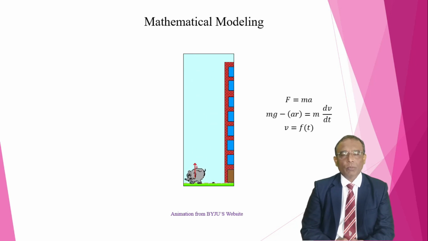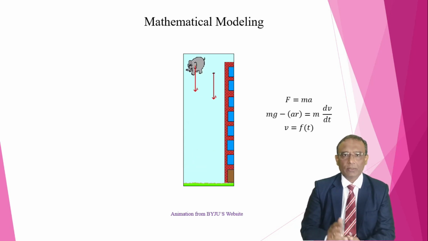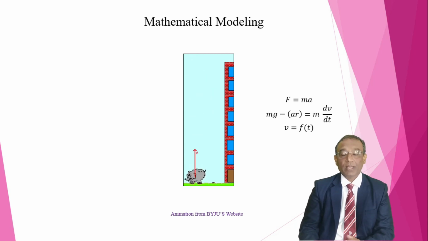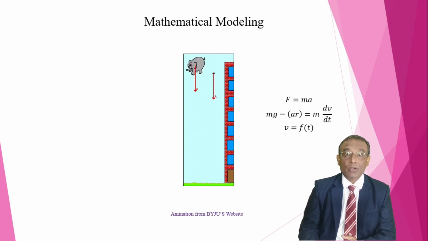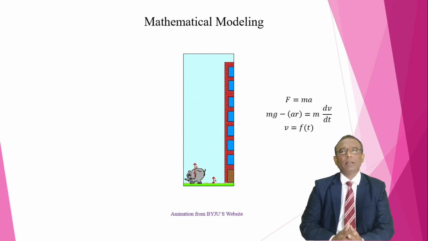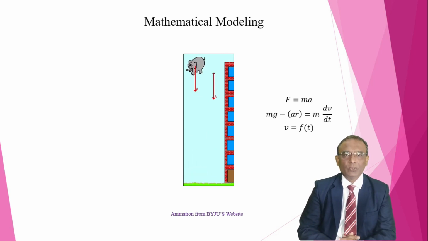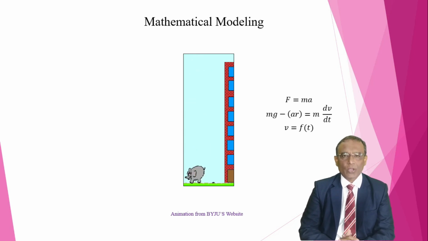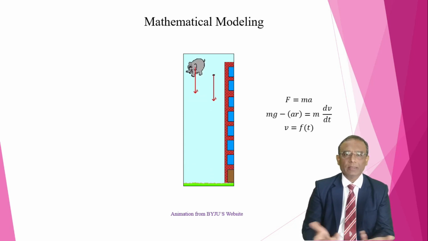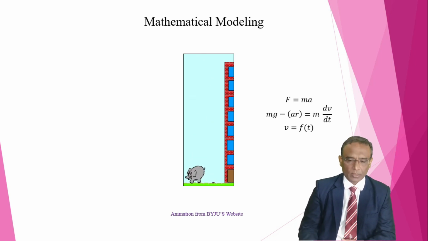And in our problem, what we are supposed to do, we want velocity in terms of t. That we have done. But for time t equal to 3 seconds, for time t equal to 0.5 seconds, or time t equal to 0.1 second, we can find the velocity, meaning we can find the instantaneous velocity. Okay, this is a little bit about mathematical modeling. This type of thing you can do in all the programs of engineering, in electrical circuits, in electronic circuits, in computers also. Whenever a rate of change is there, you have to apply calculus and you have to get the mathematical model.